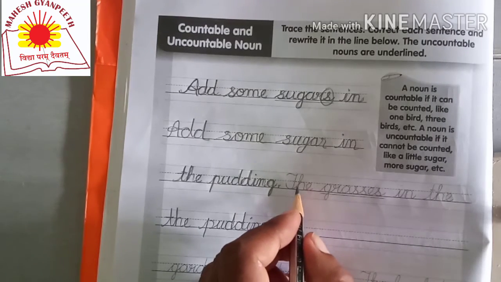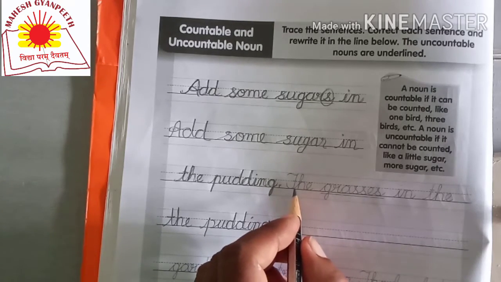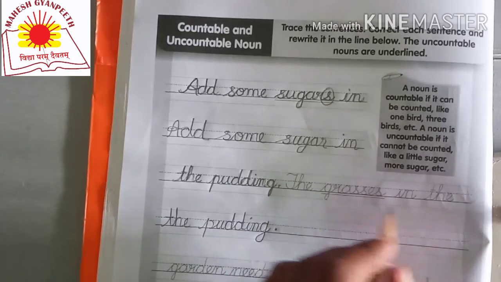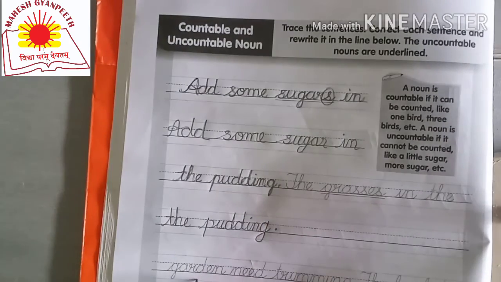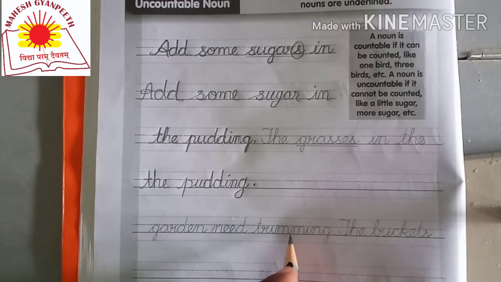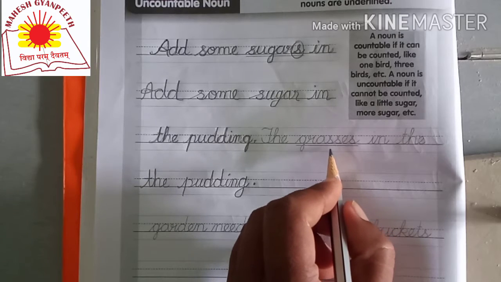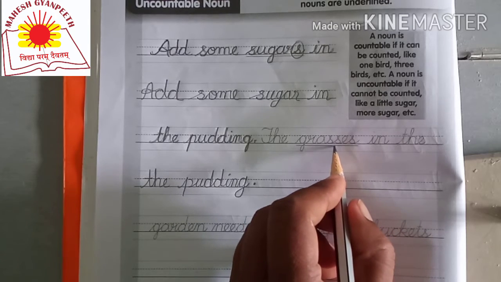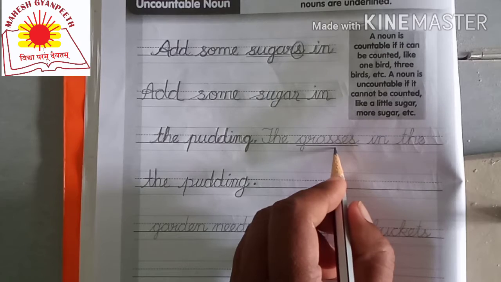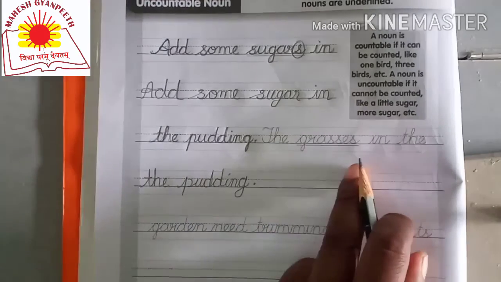Now the second sentence. Start from this one. The grasses in the garden need trimming. So grasses, it is not correct because grass is an uncountable noun and there is no need to add s while making the plural form.